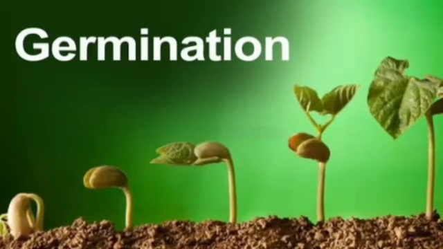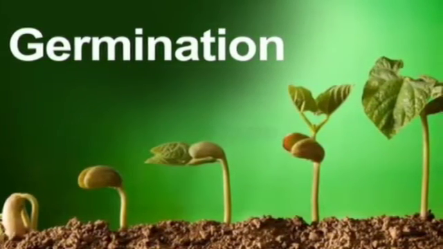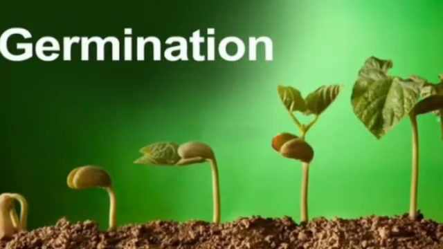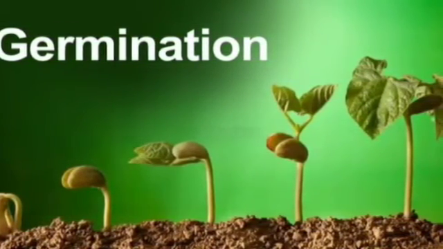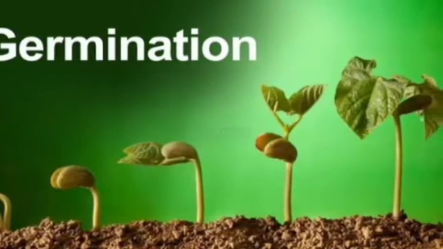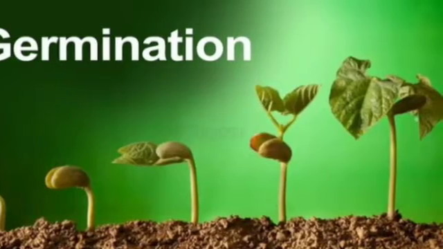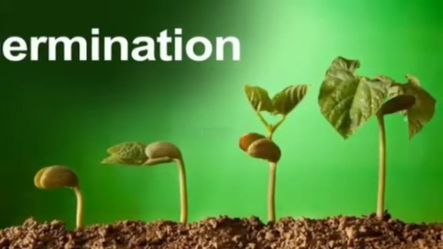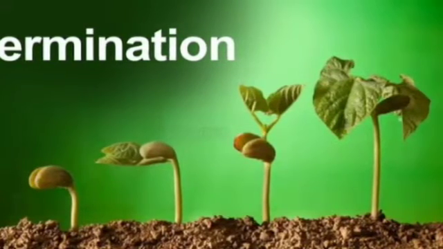When a seed falls into favorable conditions, it grows into a baby plant, which is called a seedling. And this process of a seed turning into a seedling is called germination. So germination is nothing but the growing of new plants, baby plants, from seeds. We have different types of germination also.